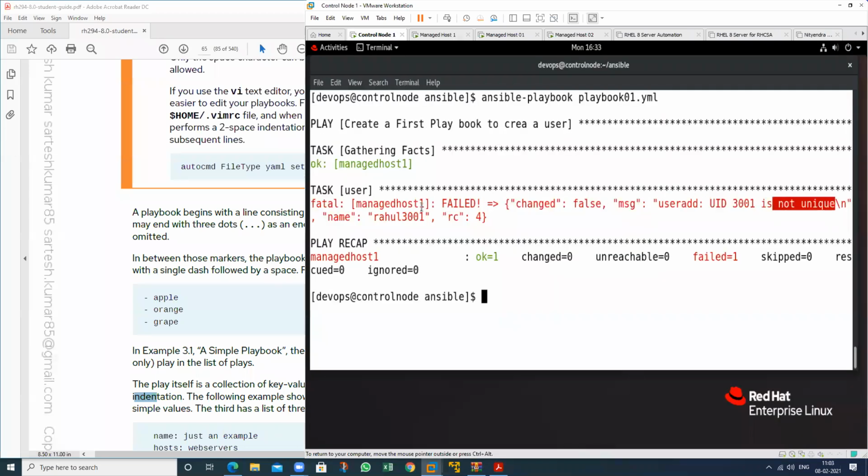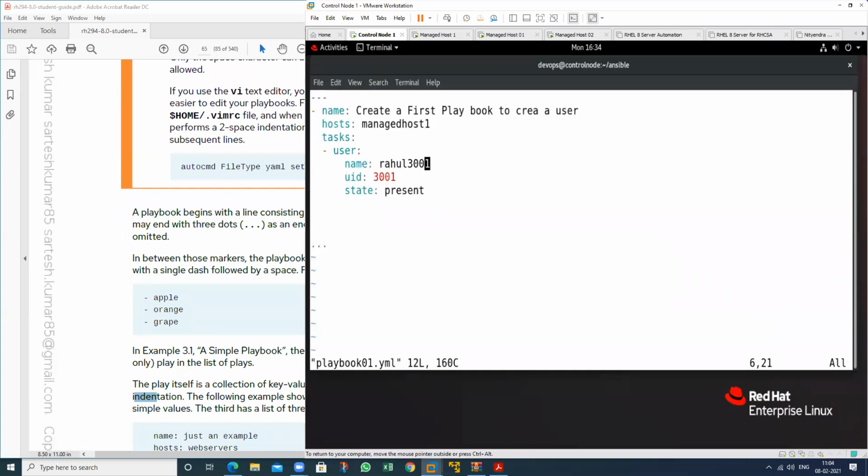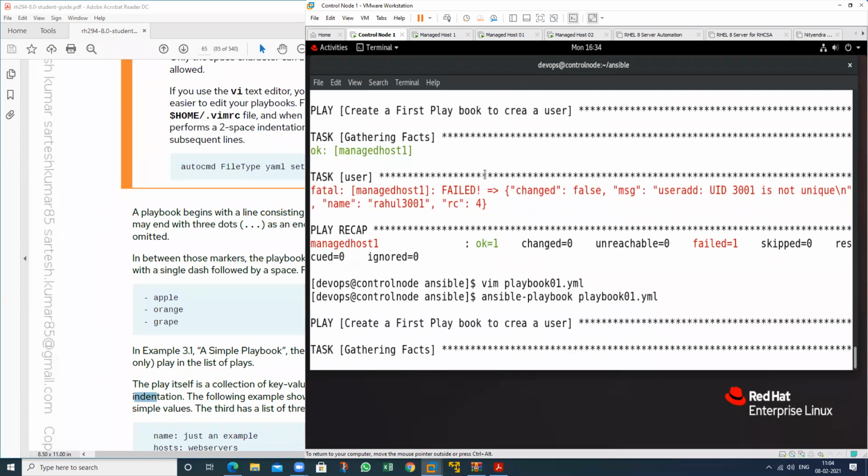If the ID is available, then it will create the user. If the ID is already reserved, the user will not be created. So the ID must be unique, and see here, it is not unique at this time. So just change the ID in your playbook. See, I want to create the ID that is 6. Now then create the user. Now my playbook will work.